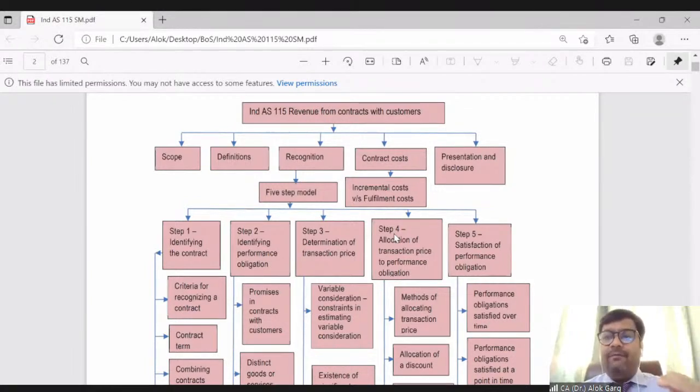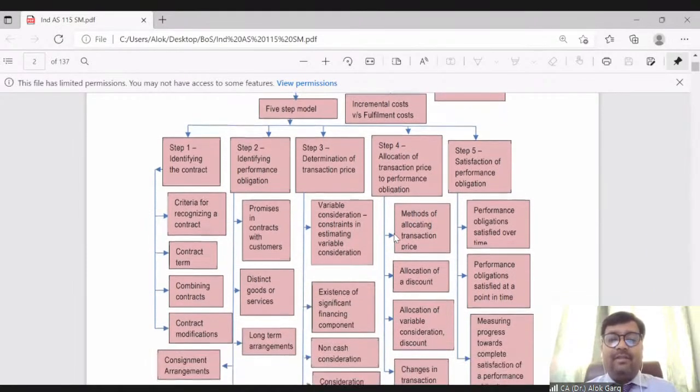Step 1 is to identify the contract with the customer. On the extreme left side of the screen, the first item is criteria for recognizing a contract. We will discuss when you can say that yes, it is a contract which will come under the purview of Ind AS 115. Contract term: what it means and its significance, we will discuss.